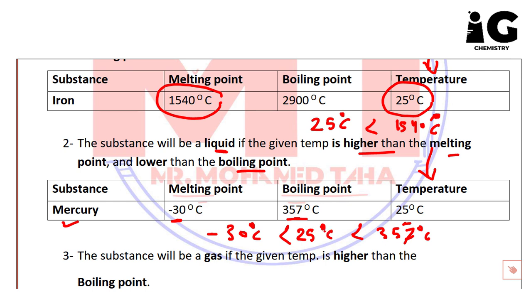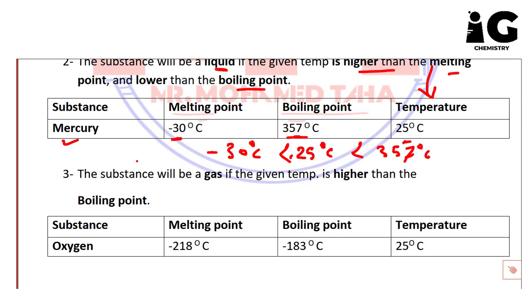So it's in between. Once you find the given temperature is in between both the melting and boiling point, the substance should be a liquid. Okay, and also in your explanation in the exam question, you should say because the melting point is lower than the given temperature and the boiling point is higher than it.